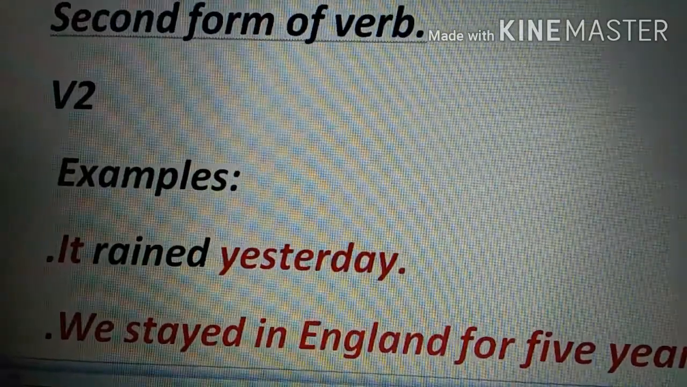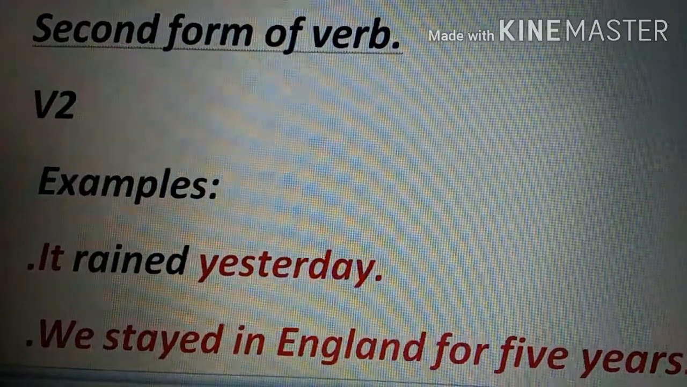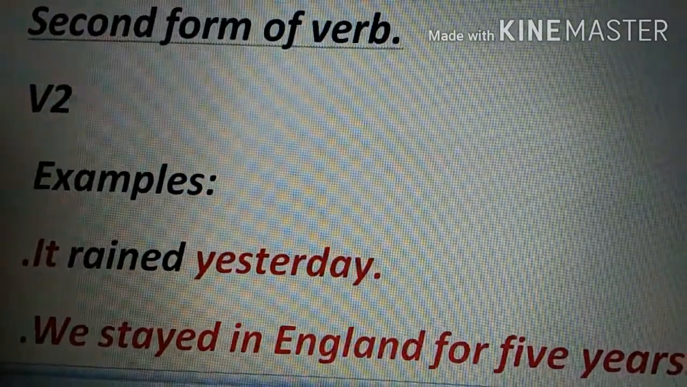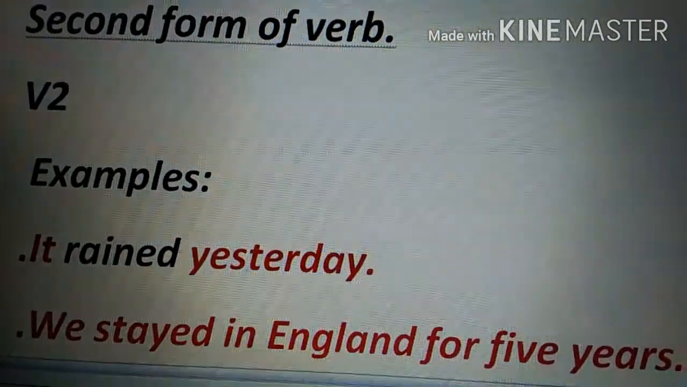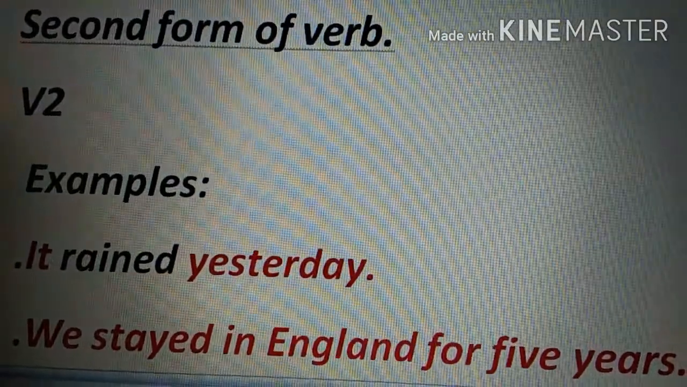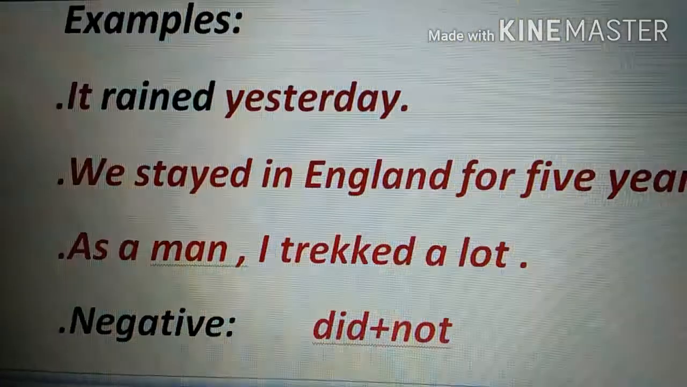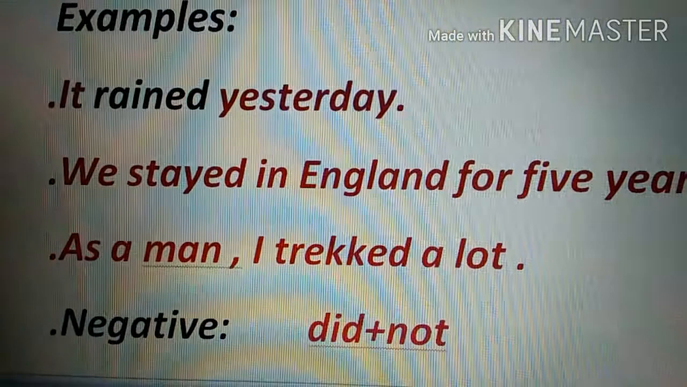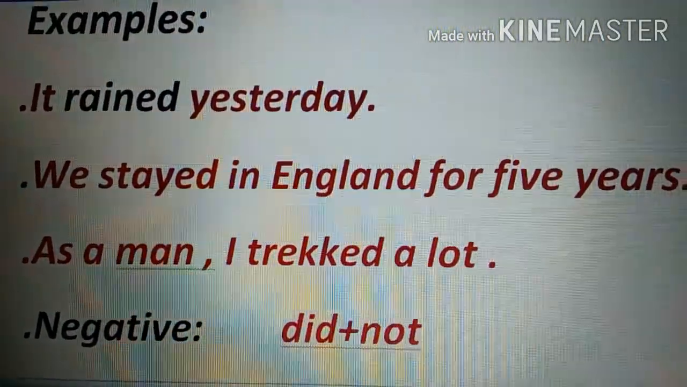For example, I am stating that it rained yesterday. So you will see here that I am just using the V2, like the second form of the verb. It rained yesterday. Next one is we stayed in England for 5 years. As a young man, I used to trek a lot. So now this person is telling his habit. So that was a habit of the past, but he doesn't trek anymore. So that is why we are using V2 here.